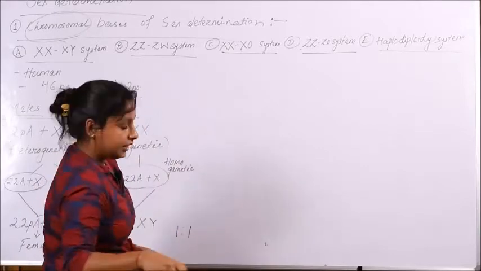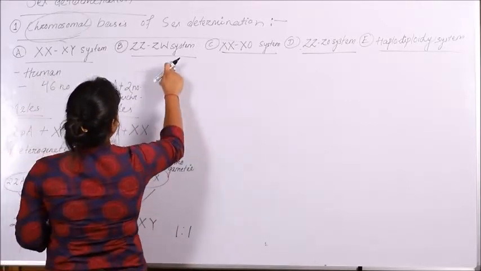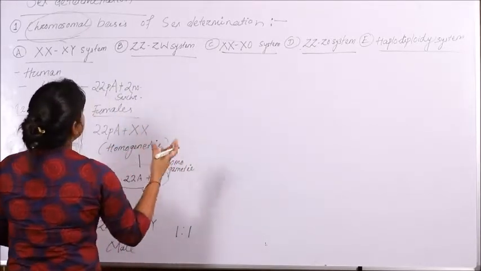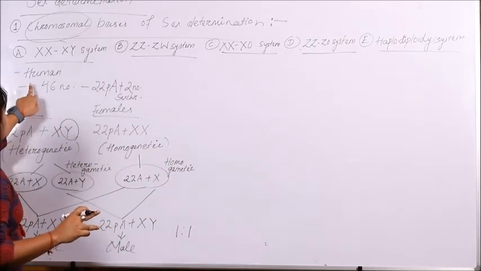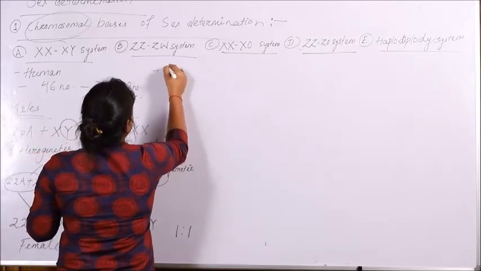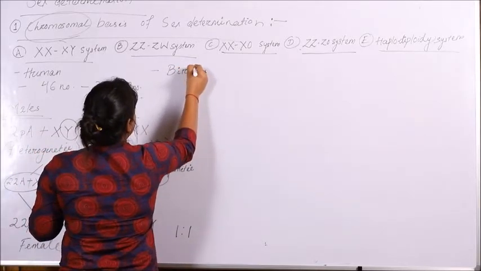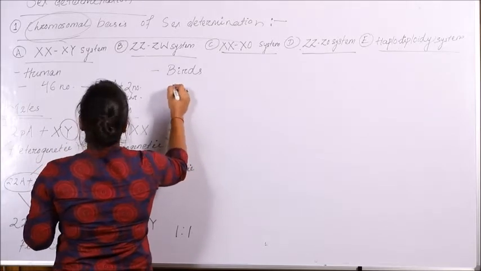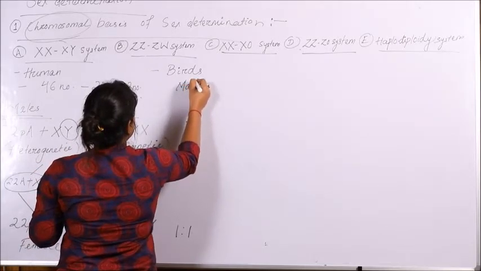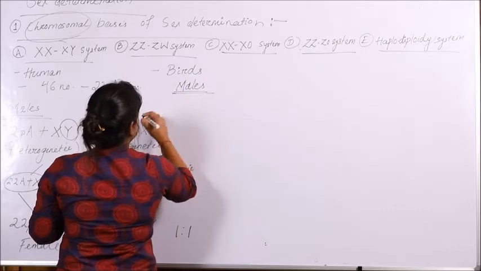Next, coming back to the second system of sex determination, that is the ZZ and ZW system. This is nothing but just the opposite of sex determination in humans. So this is basically an example of sex determination in birds. So what happens in the ZZ and ZW system? The males of these systems have